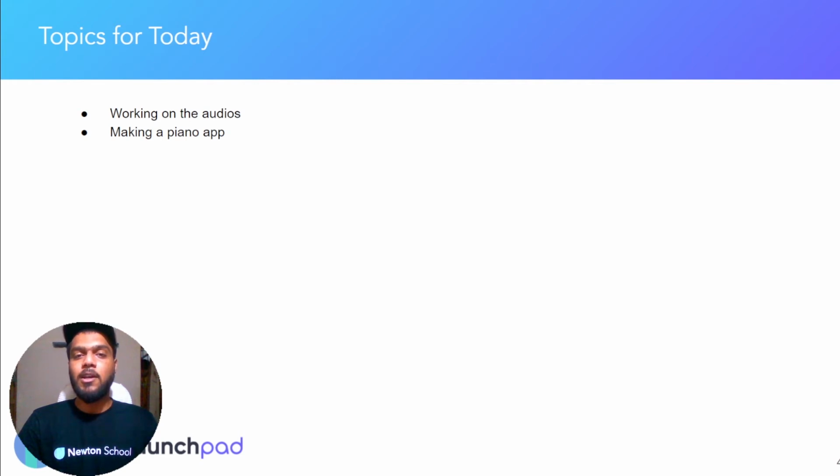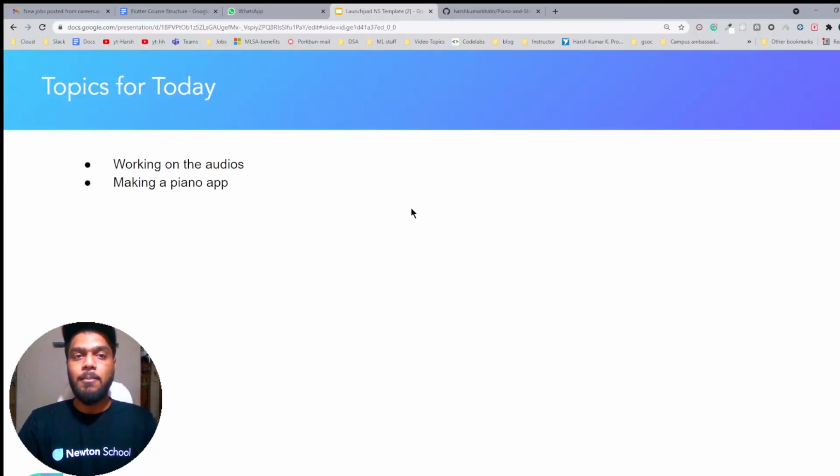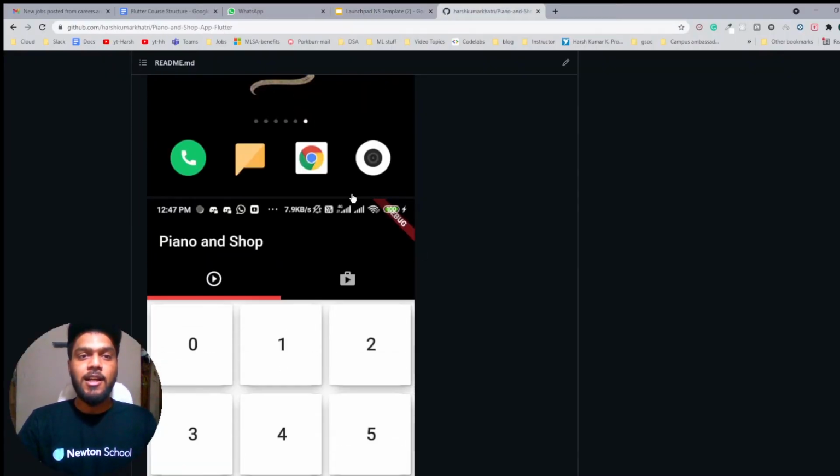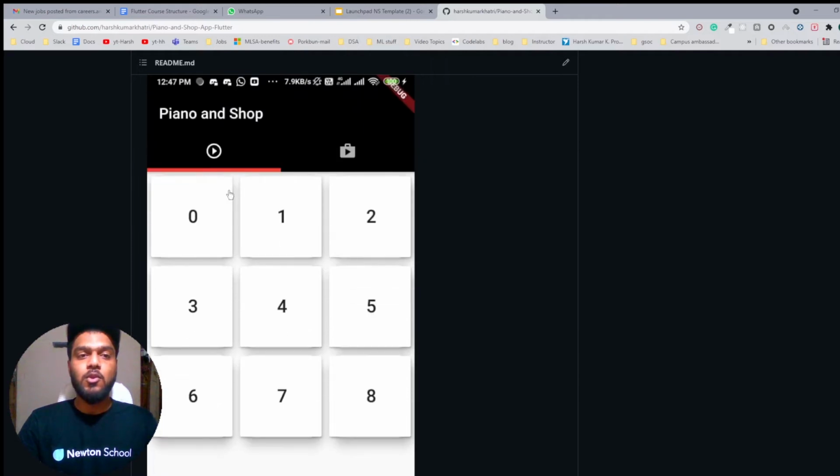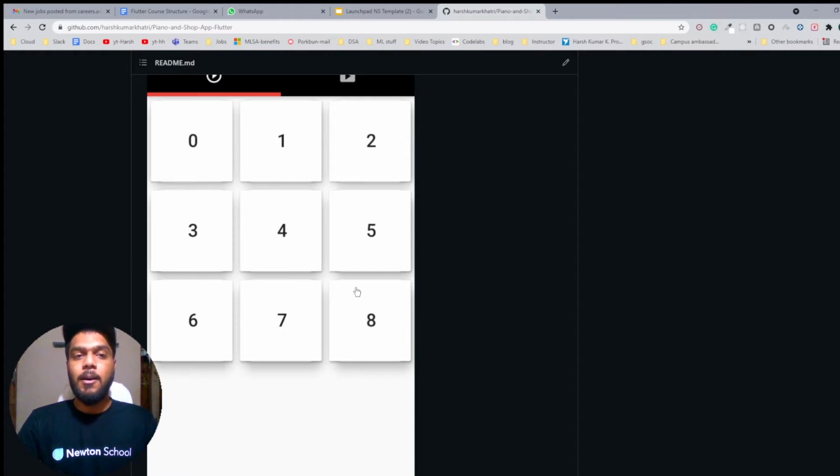Apart from that, we'll also be developing another Flutter project, which is a piano app. We'll be developing that app totally from scratch, and in that app we'll have multiple keys which will be mapped to particular keystrokes of a piano. So whenever you press a particular key, the sound for that keystroke will play in the app. Let me show you how the app will look. Here you can see the basic gist of what the app will look like. You will have multiple keys available, and clicking each of these keys, the app will play a particular sound for you. Now let me switch back my screen and let's start working on this app.